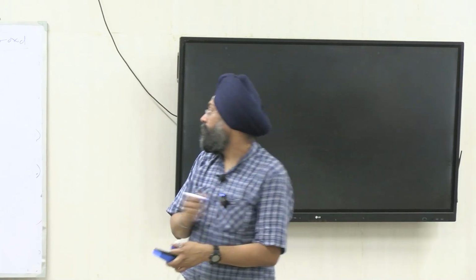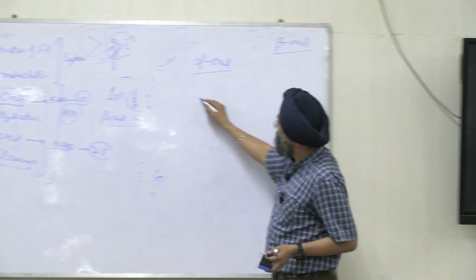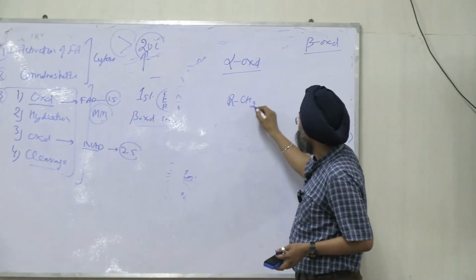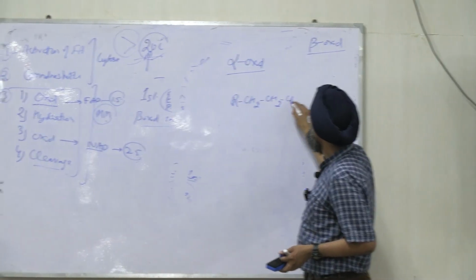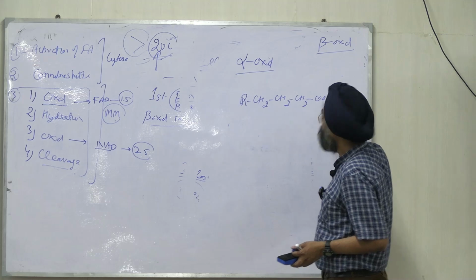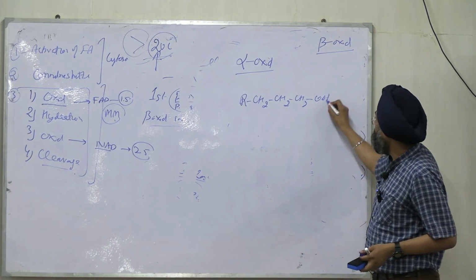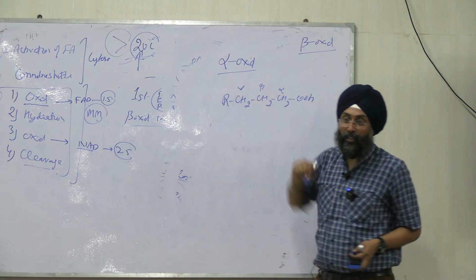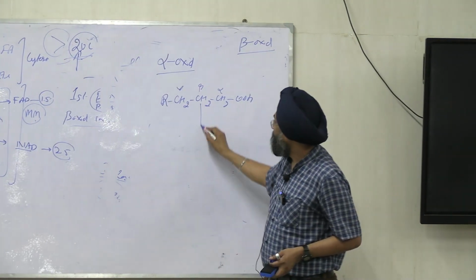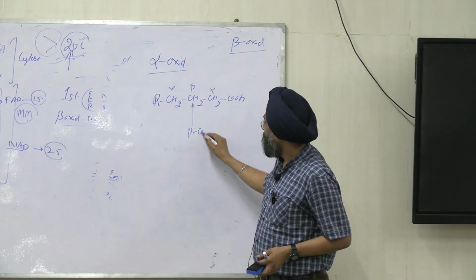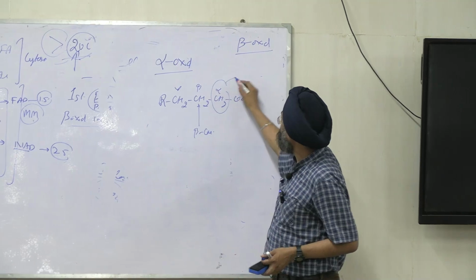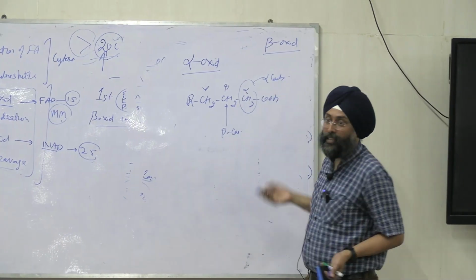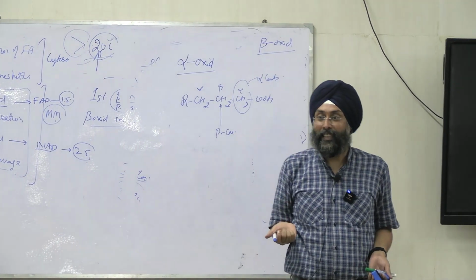I told you, hope you remember in the previous class, CH2, CH2, CH2, COOH. This is a normal fatty acid: alpha, beta, gamma and so on. Beta oxidation happens at the beta carbon, alpha oxidation happens at the alpha carbon.